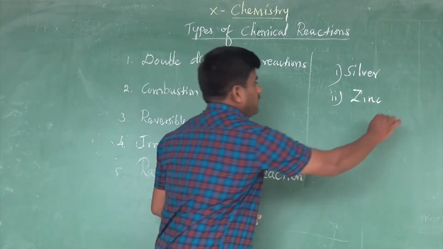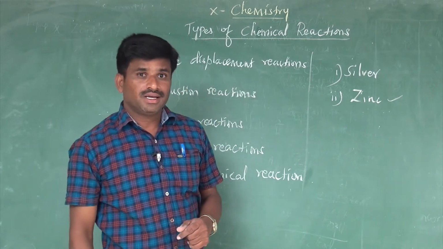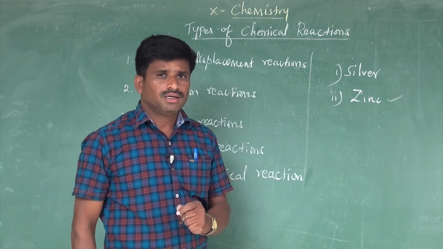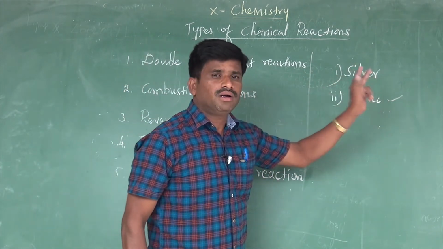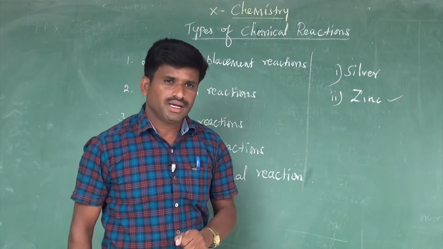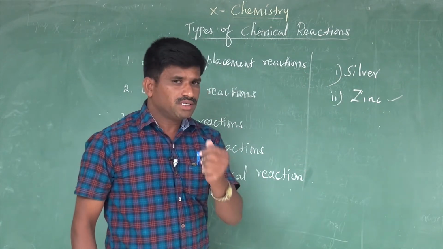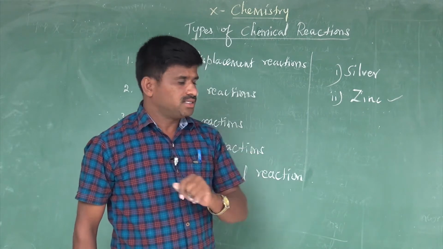Yes, zinc is the metal that displaces hydrogen gas. Why does silver not displace hydrogen gas from hydrochloric acid? Good, nice.